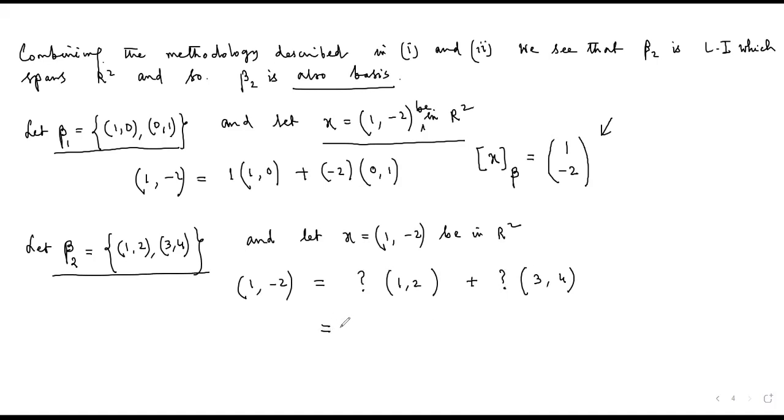Quickly do this calculation and tell me. If I want to express 1, -2 with respect to this basis beta 2, what will be the values of the scalars, the scalar that will be multiplied with 1, 2, and the scalar that will be multiplied with 3, 4? Tell me.